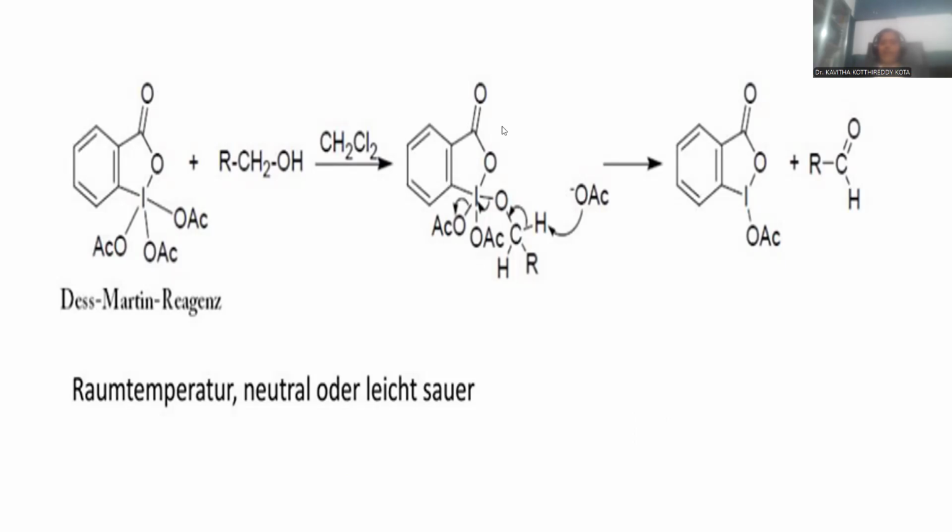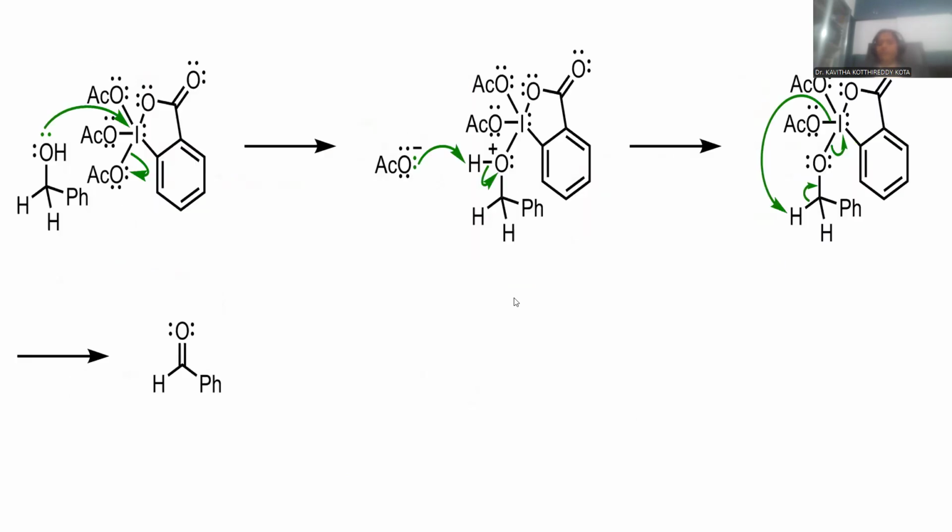Whichever cyclic lactone is there remains as a trivalent species of this Des-Martin oxidizing agent, and the final product is the aldehyde, right? So this is the way you can observe the entire reaction pathway.